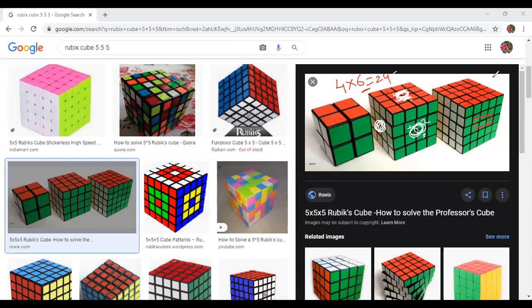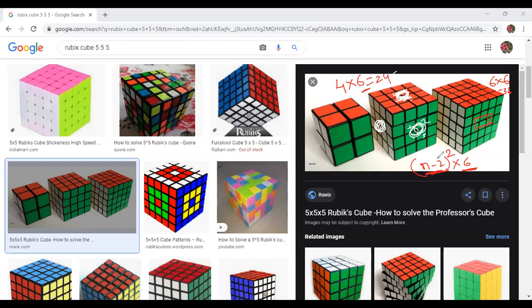3, 3, 6. This will become 6 into 6. 36 will be here, which are one side painted. But in general, what you will write is (n minus 2) whole square multiplied by 6. I hope you know why you got 6. Because 6 sides you are getting like this, single side painted. So you are multiplying with 6. Now, why you are writing n minus 2?